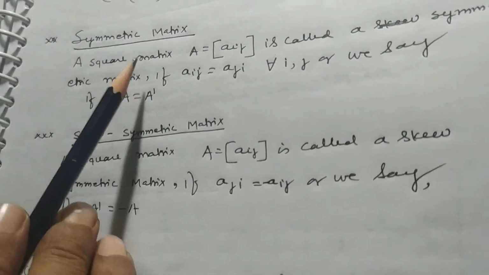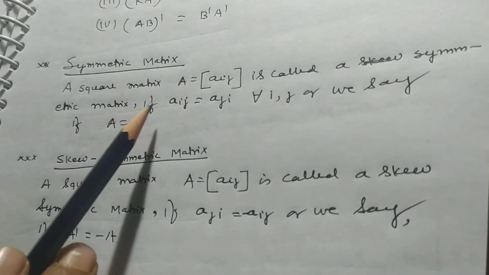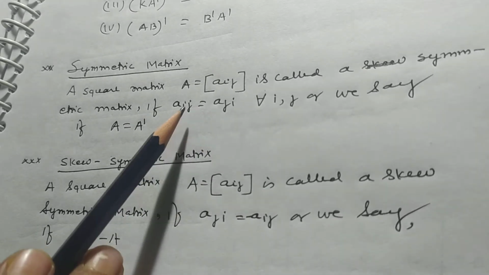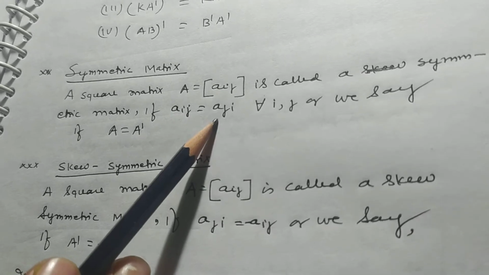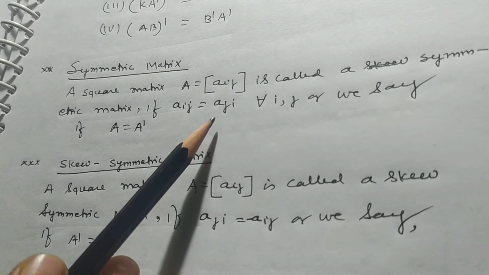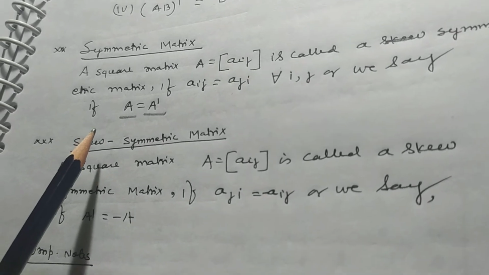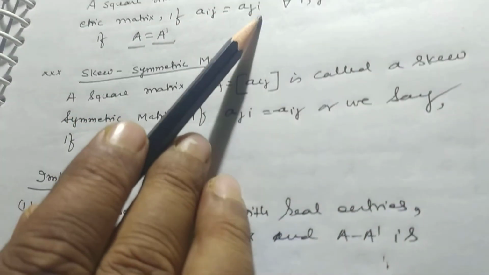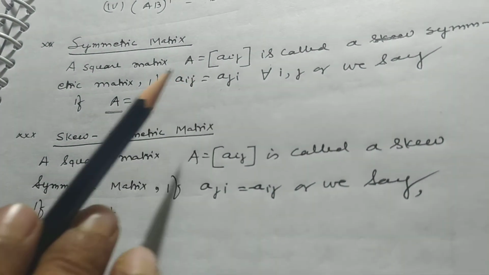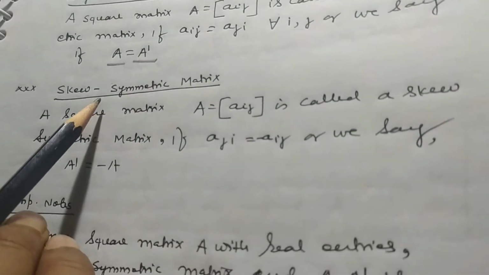Symmetric matrix. A square matrix Aij is called a symmetric matrix if Aij is equal to Aji. If transpose of the matrix is matrix itself, A dash is equal to A, for all i, j. किसी मैट्रिक्स का ट्रांसपोज यदि उस मैट्रिक्स के बराबर हो जाए तो ऐसा मैट्रिक्स सिमेट्रिक मैट्रिक्स कहलाता है.